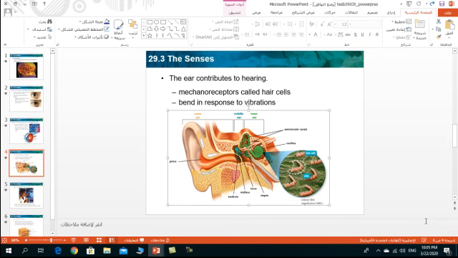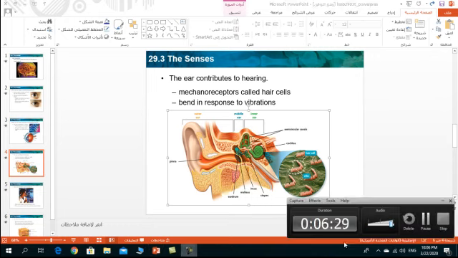The ear also has organs that regulate balance. Balance is controlled by an organ in the inner ear called the semicircular canals. When your head moves, the fluids inside the semicircular canals move. The movement bends the cilia on the hair cells in the canal. As the cilia bend, they generate impulses that are transmitted to the brain.